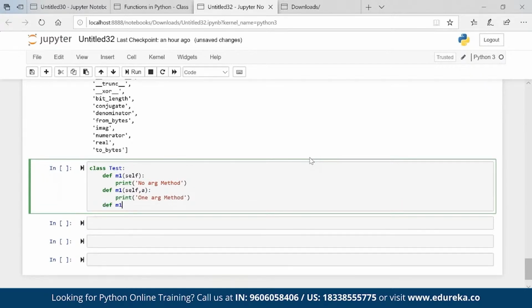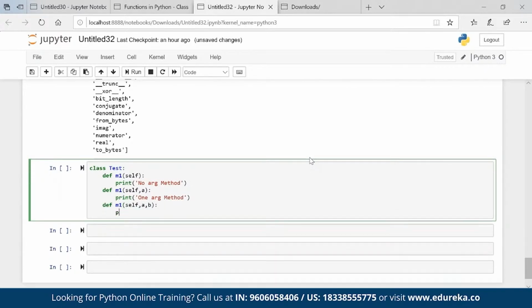And I'm creating one more method m1 again, self, a comma b, print two arg method. We can remove self as well, no problem. I already mentioned that in this scenario we don't require it. Now I have three methods with the same name in the same class.